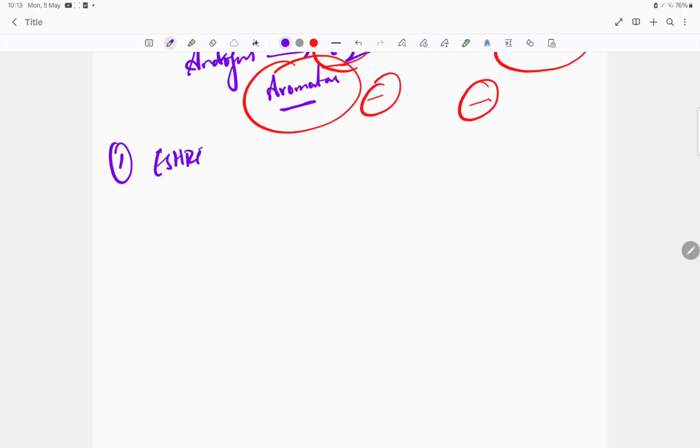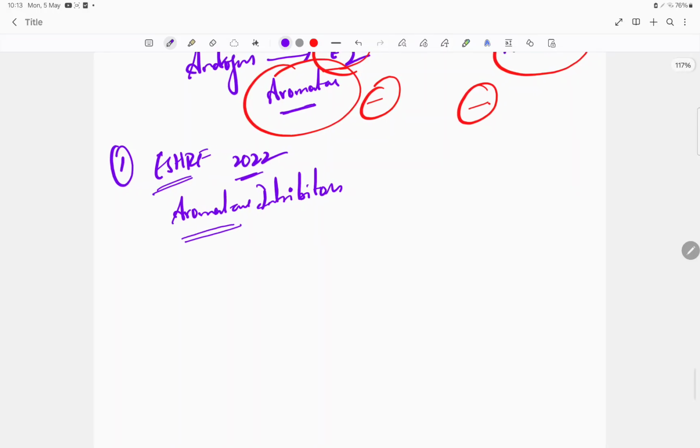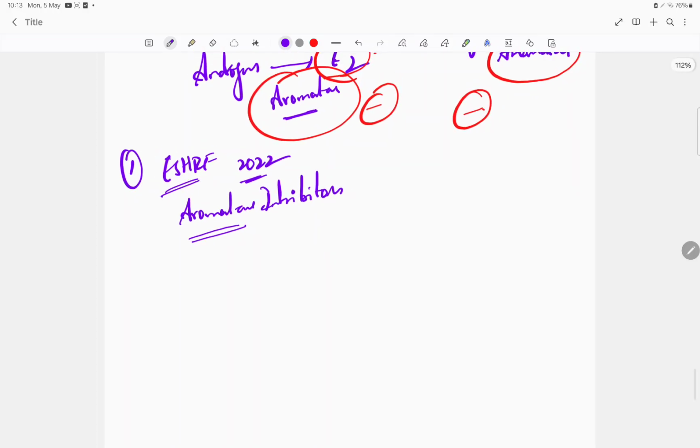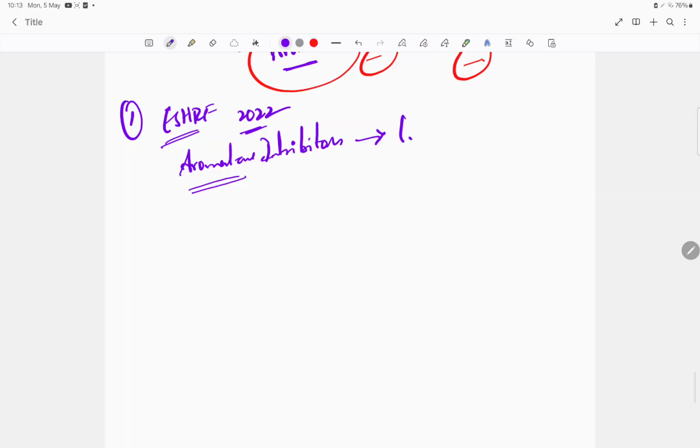ESHRE, this is an MCQ. They asked it in ESHRE 2022. They're telling about aromatase inhibitors. What are the aromatase inhibitors that everyone knows on the tip of their fingers? Everyone knows that. What is the drug? Aromatase inhibitors. Come on, guys. Okay, you will know that. That is letrozole.